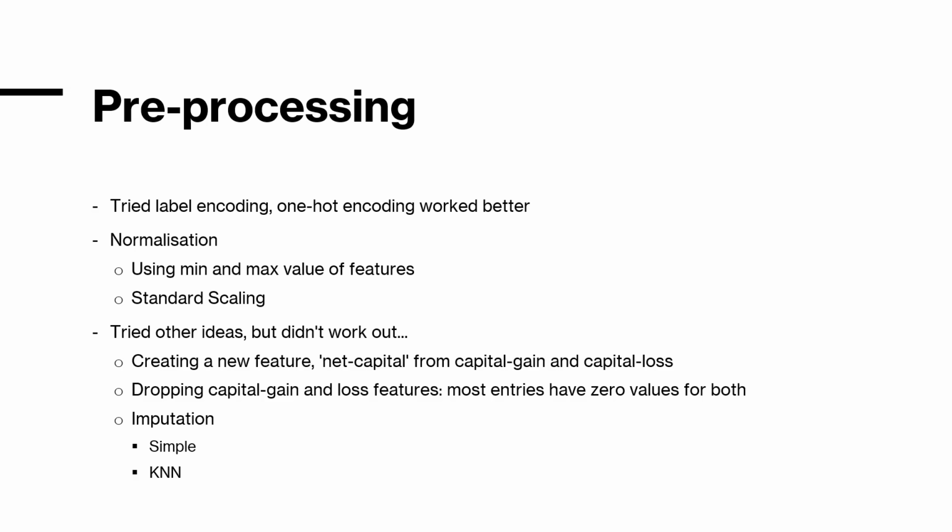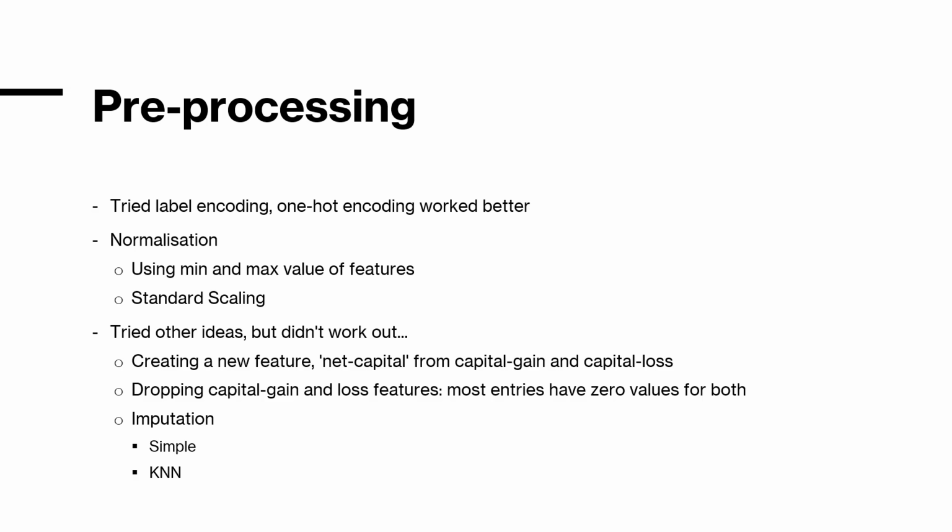Now with pre-processing, we had gone with label encoding at first, where we wanted to keep the same number of features, just encoding the labels according to numbers. But after that, we gave one hot encoding a go, based on the heart disease demo video given by Connor, and we found that this worked out way better. So we've gone with this. And of course, one hot encoding, as discussed before, increases the dimensionality of the dataset. But that's what we've gone with.